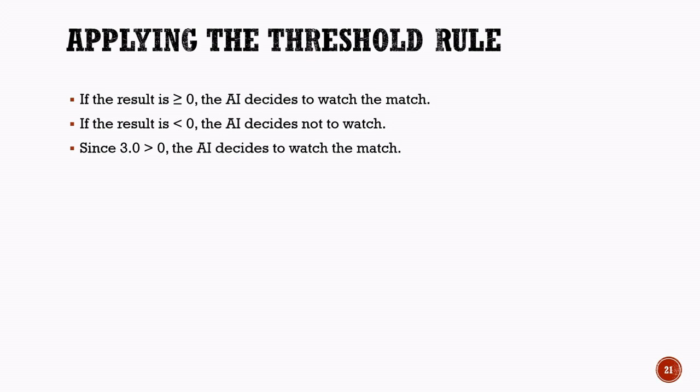For scenario 1, we calculated the output score as 3.0. Since 3.0 is greater than 0, the output satisfies the threshold condition. Therefore, the perceptron model concludes that there are enough positive reasons to watch the match. As a result, the artificial intelligence system makes the final decision to watch the cricket match. This example demonstrates how a perceptron combines inputs, weights, and bias, performs a mathematical calculation, and then applies a threshold rule to arrive at a final decision.